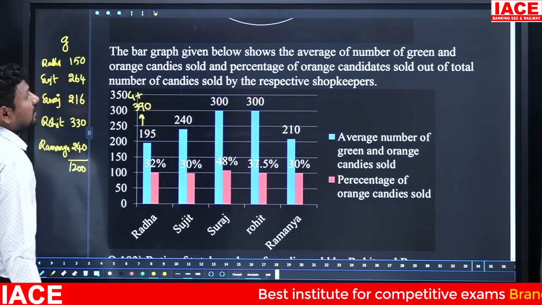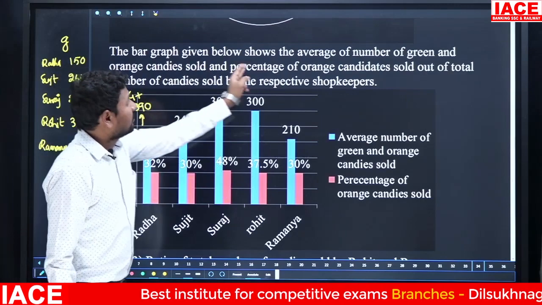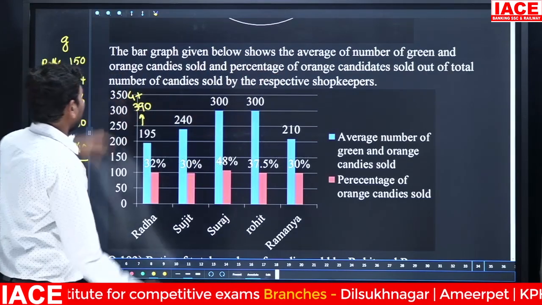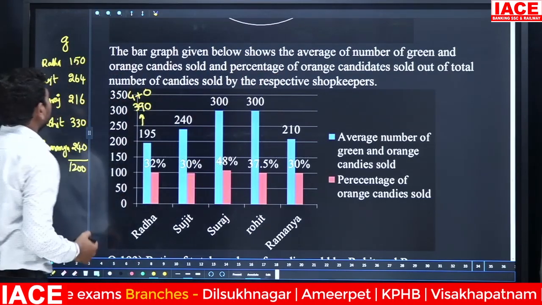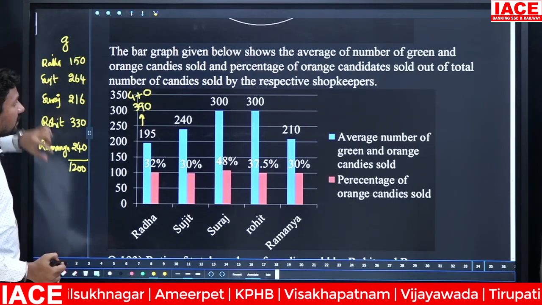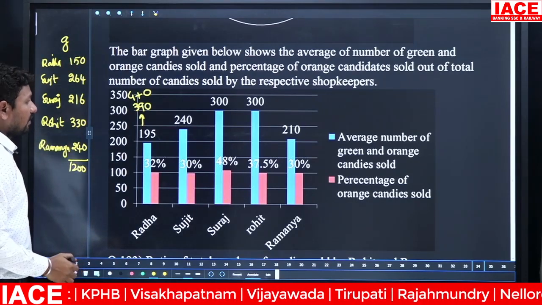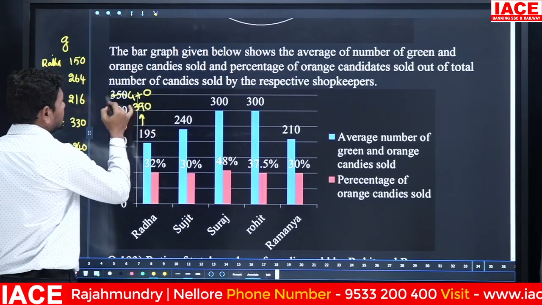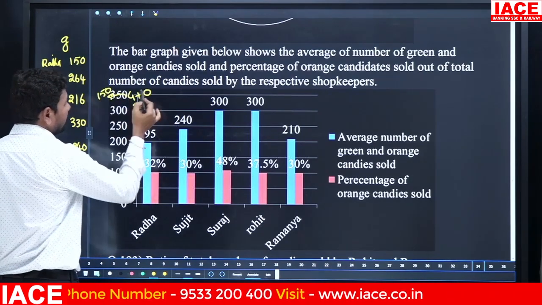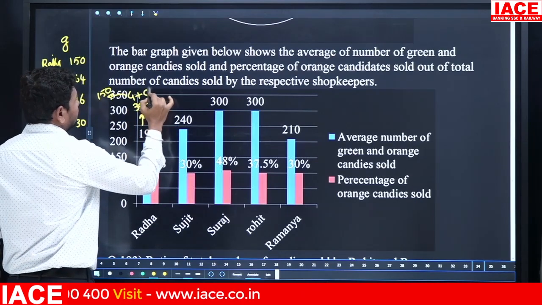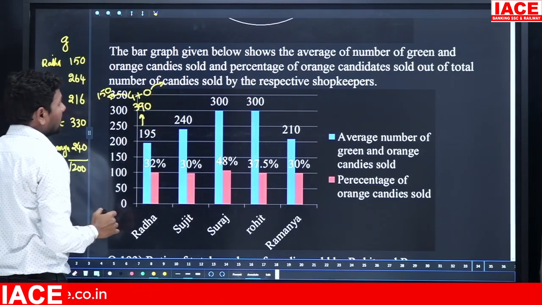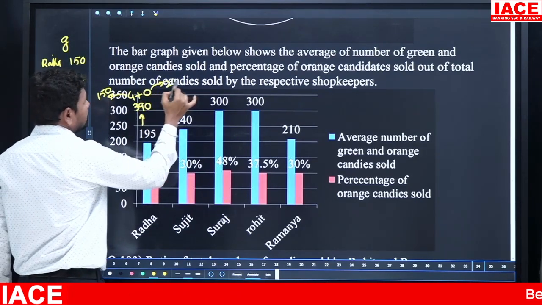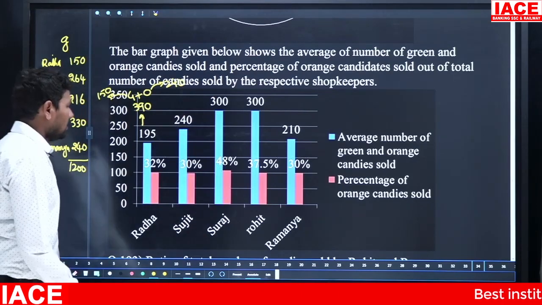This 390 is a combination of what? Green and orange. The green value is already known, 150. Then the green value is removed from the 390. The remaining value, the orange value, we can write 390 minus 150, the value is 240.